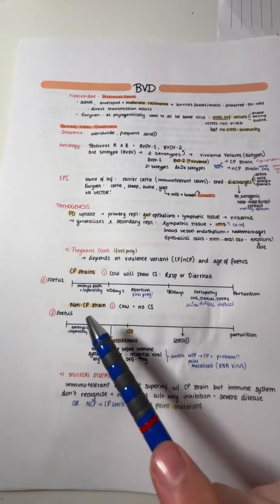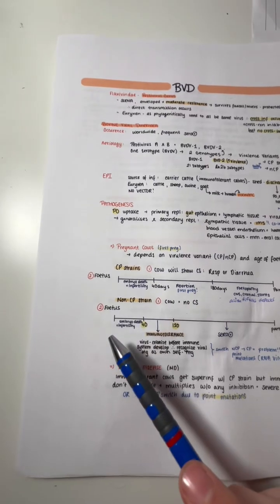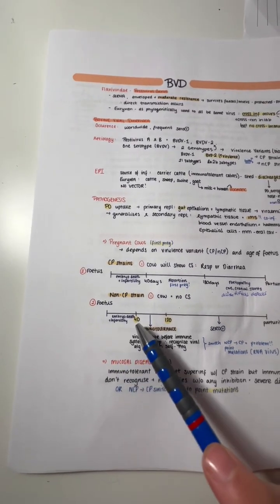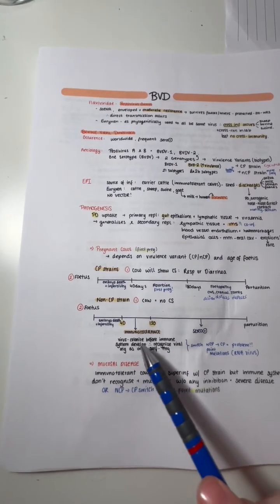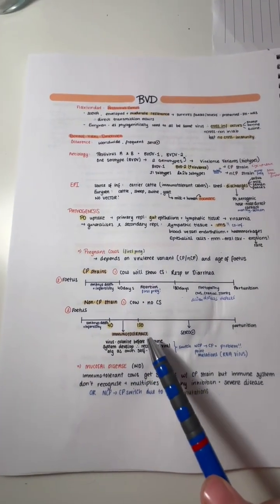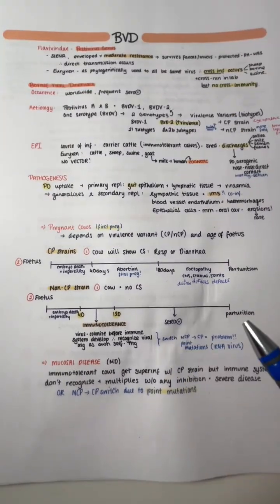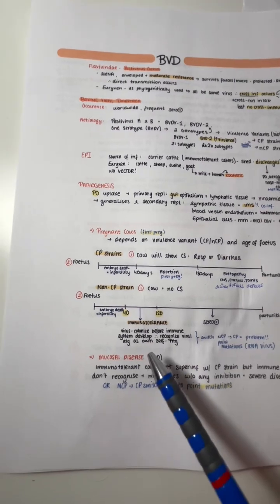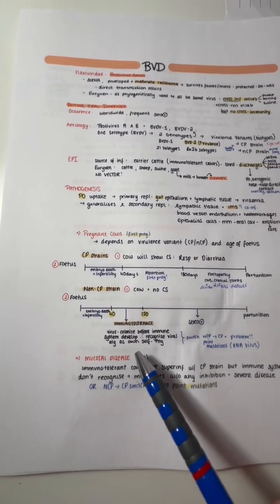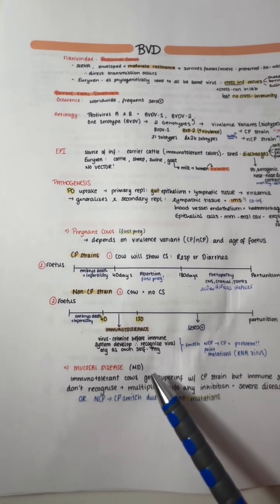In non-cytopathic strains, the cow has no clinical signs. In the fetus, before day 40, there's embryonic death and infertility. Before day 120, there's immunotolerance. And after day 120 and before giving birth, the animal is seropositive. In regards to the immunotolerance that occurs before day 120, the virus can colonize before the immune system develops. And when this happens, the body recognizes the viral antigen as its own antigen.